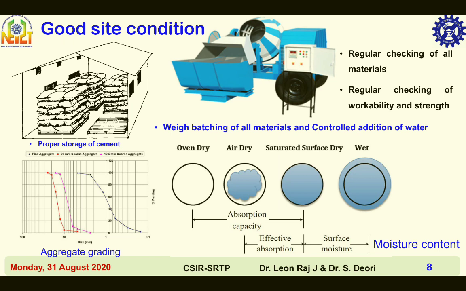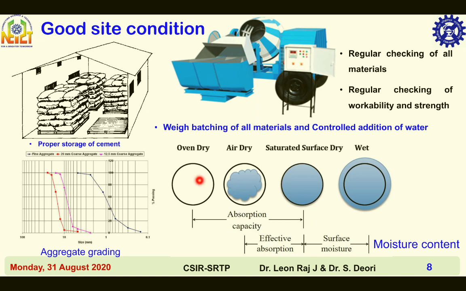A typical storage unit is shown in this figure. Weigh batching of all materials like fine aggregate, coarse aggregate, and cement shall be filled in these buckets shown here. This is the control unit for controlled addition of water.